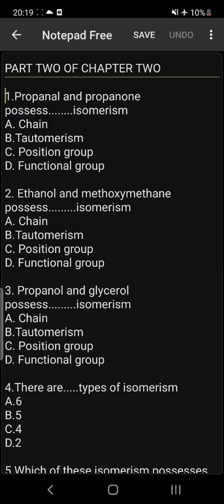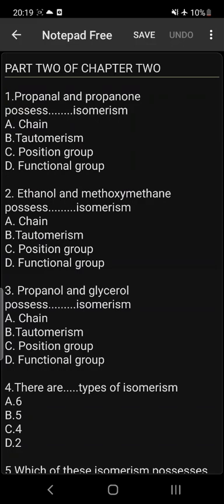We are still discussing part 2 of organic chemistry, and of course, this is the conclusion of the topic. We have treated about 15 exam-likely questions already, and today we shall be looking at additional questions on isomerism. The first question says propanal and propanone possess dash isomerism.